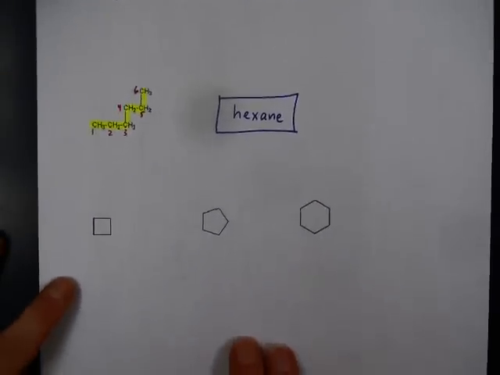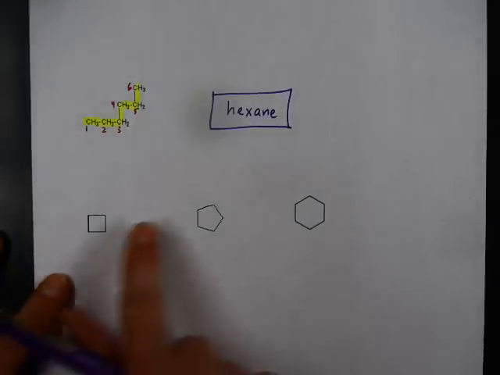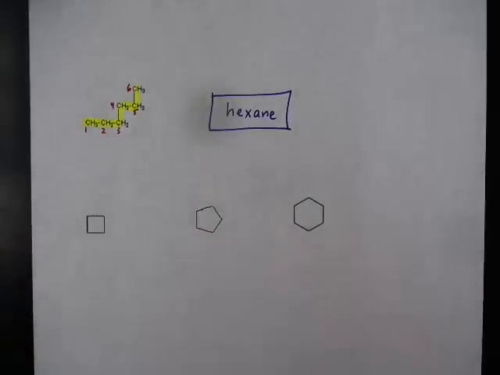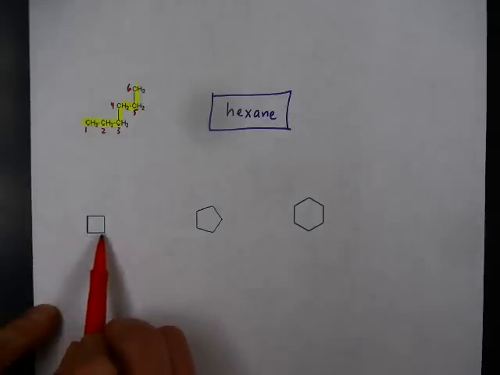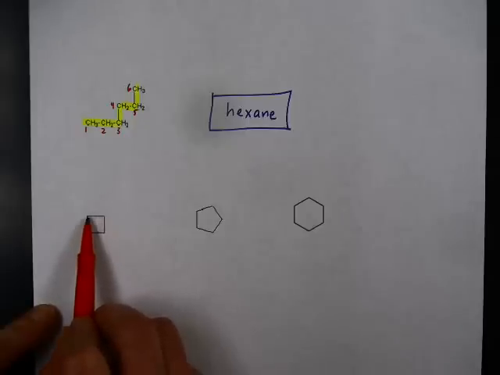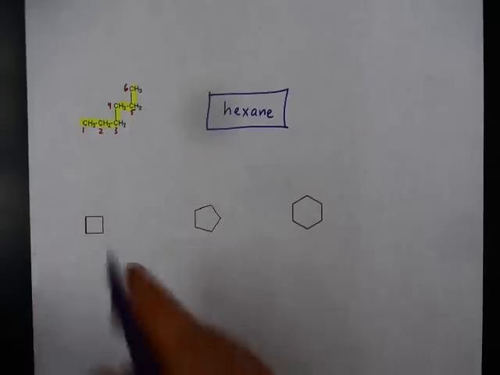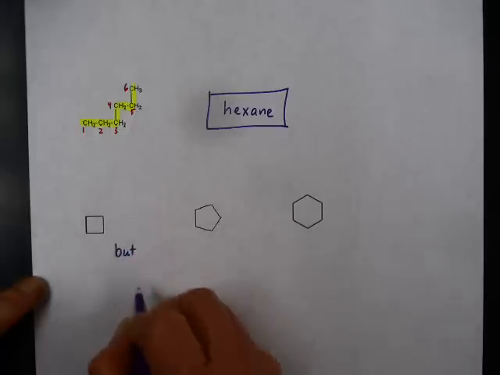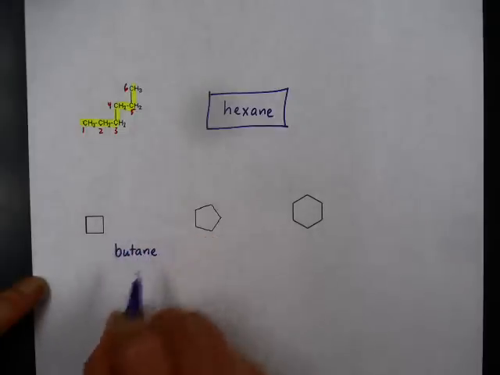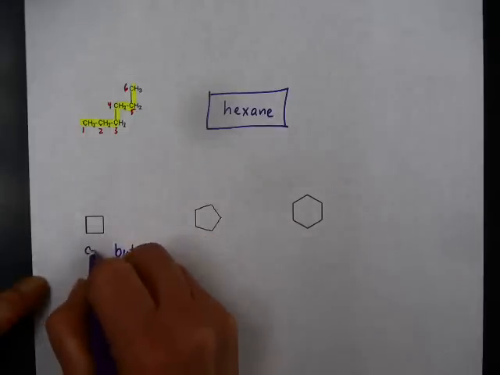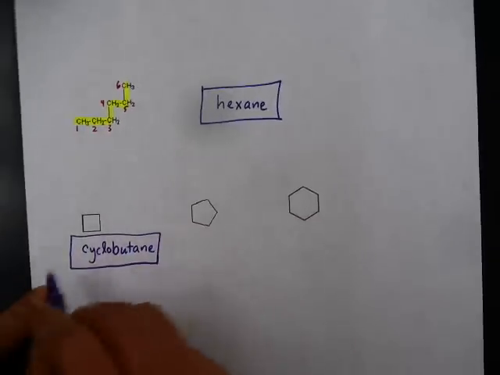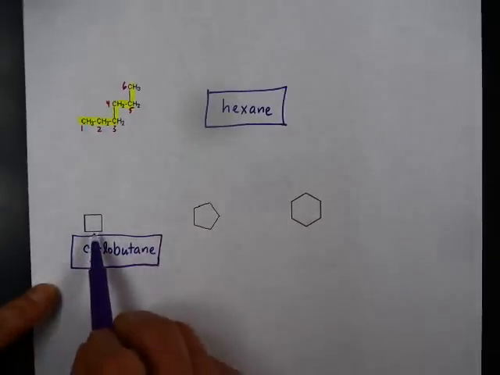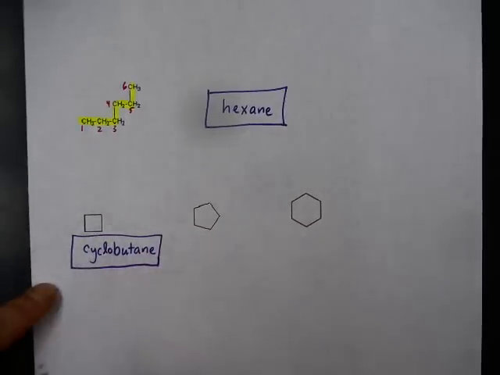How do things look when you have a ring? This is a ring, this is a ring, this is a ring. Those are all named in the same way. First, we make sure we note where the carbons are. The carbons are here, here, here, and here. 4 carbons, of course, is but. It's ane, because it's an alkane, and it will be cyclobutane. Cyclo meaning circle. Technically this is a square, of course, but circle just means in a loop or a ring.